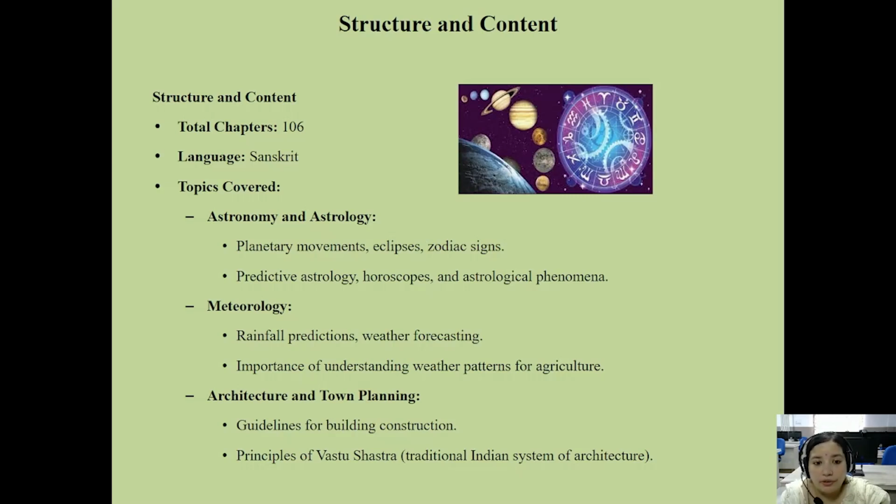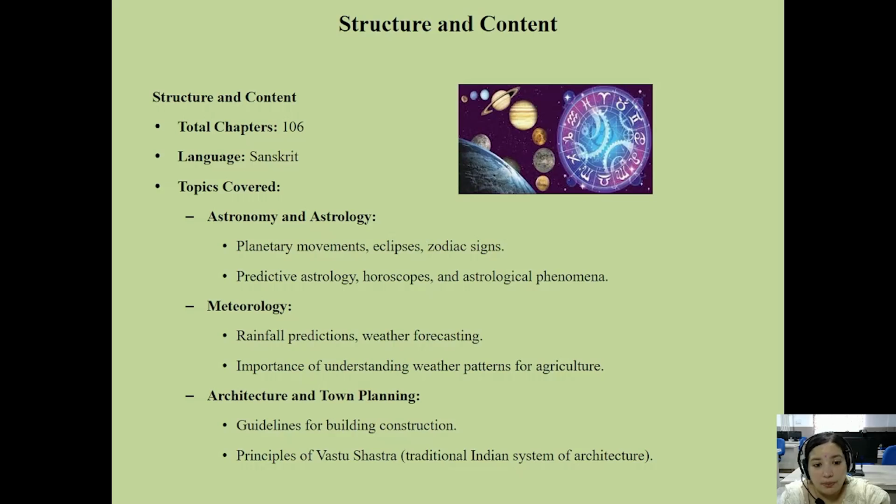Then meteorology: rainfall prediction, weather forecasting, and the importance of understanding weather patterns for agriculture.